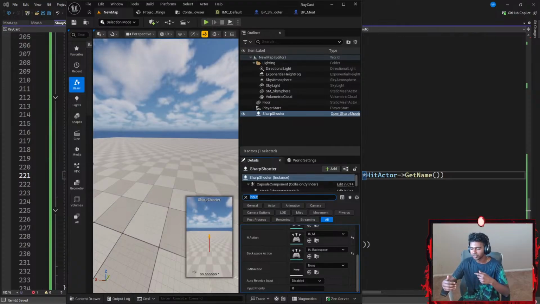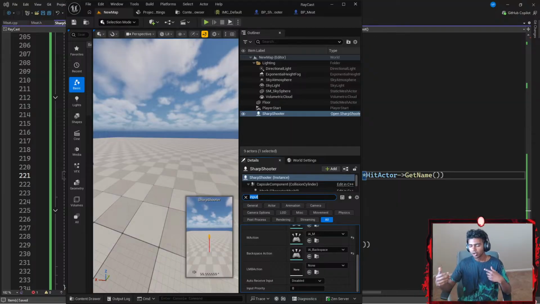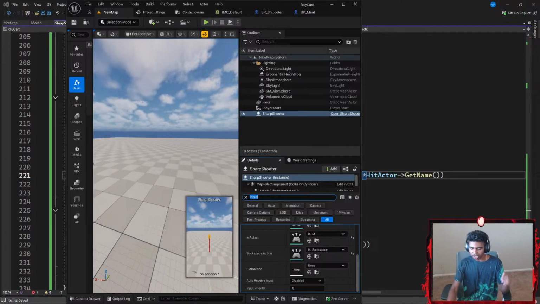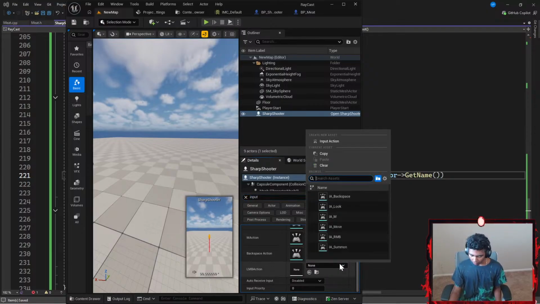The reason I would create an individual shoot action would be if I wanted to add different kinds of projectile attacks. For example, if I hit B, I want to launch a bomb. If I hit left mouse button, I want to trigger my machine gun and all that stuff. But for the time being, all I want to do is set this to IA_LMB.